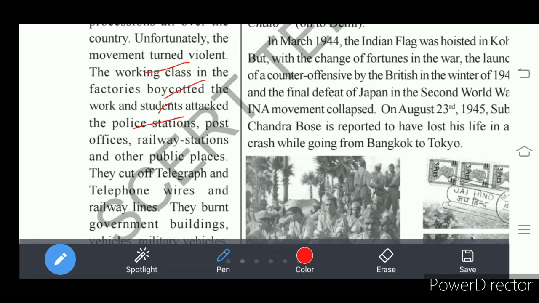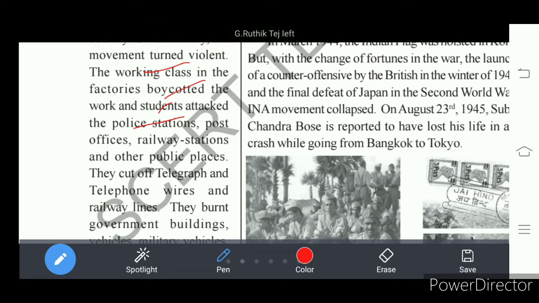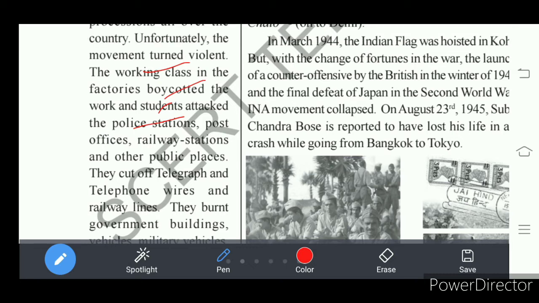So the students were young and very hungry, their blood is very warm, so they did not stick to peace and non-violence, which are the great weapons of Mahatma Gandhi. The youth are always very active.